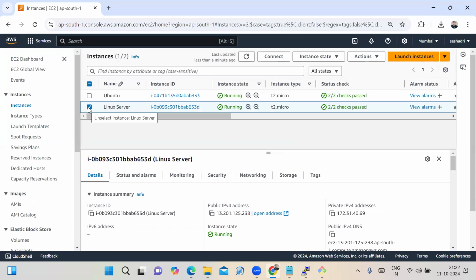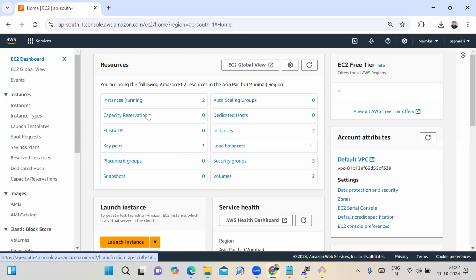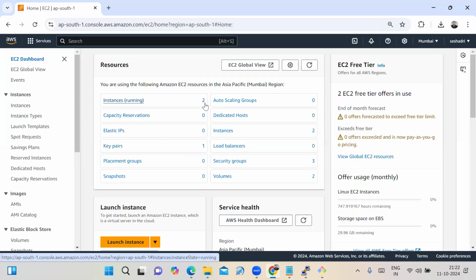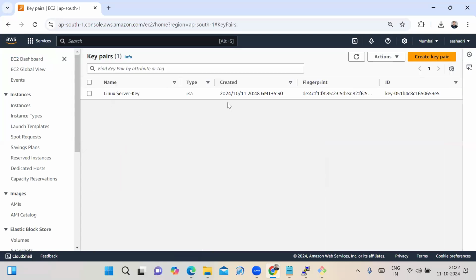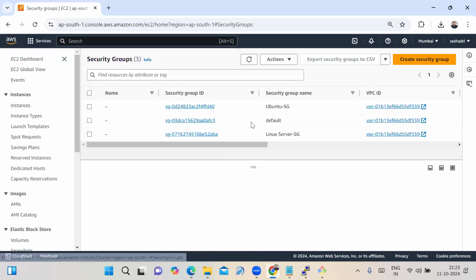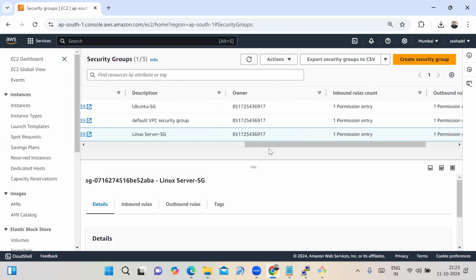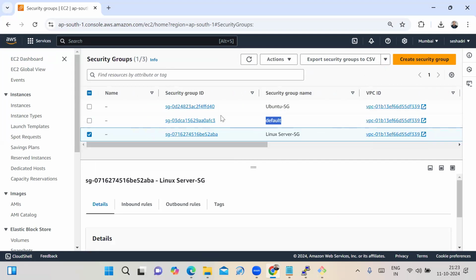Once your practice is completed, then we have to terminate all those things, whatever you practiced in that session. Today, we have to observe this in the EC2 dashboard. In the beginning, how many instances were running? 0. Now, how many instances are there? 2. How many key pairs did I create in this session? 1. The key pair name is Linux server. How many security groups did I create in this session? 2. That is Ubuntu SG and Linux server that I created, and one more, which is the default security group.